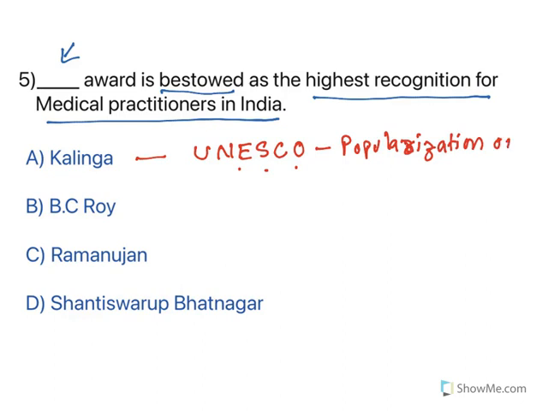Popularization of science. This is given to the people who popularize science. They will be awarded with Kalinga Award. Now, B.C. Roy Award is given by Medical Council of India, and this is given to medical practitioners in India. There are so many categories. All of them are given to medical practitioners in India, and this award is known as B.C. Roy Award. The next one.